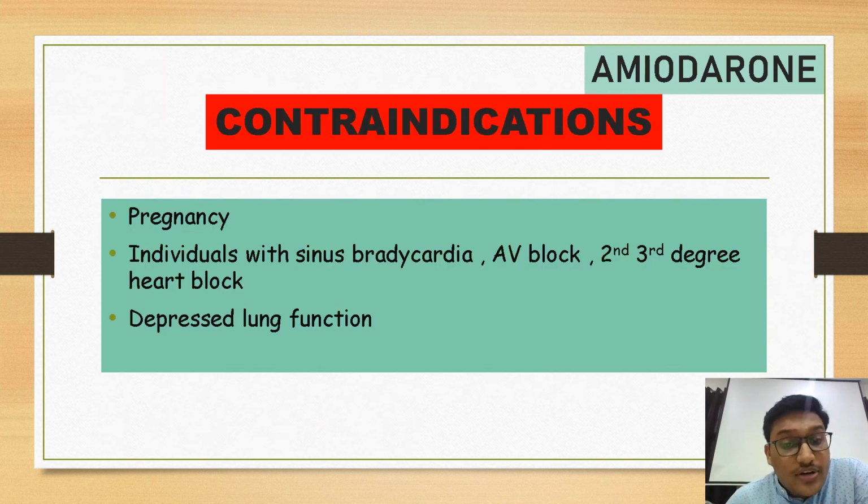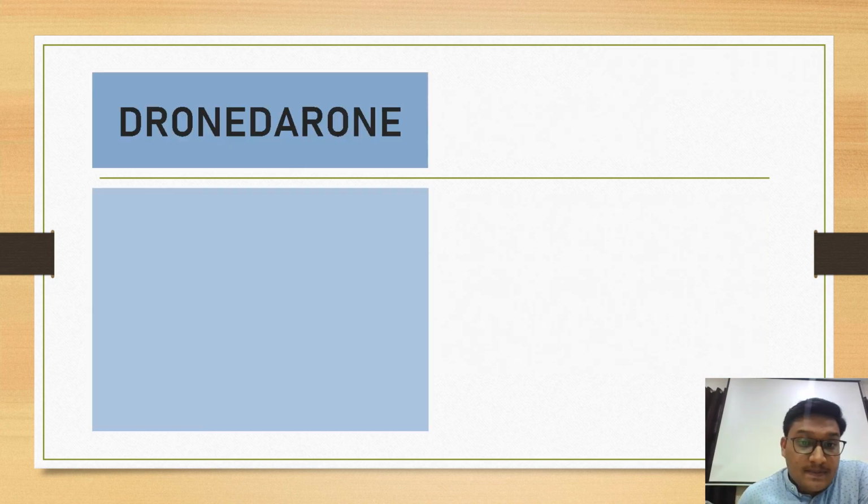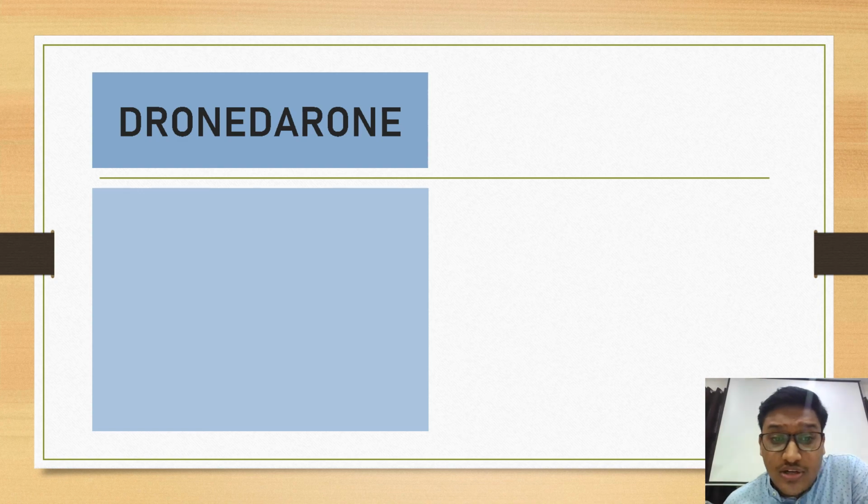What are the contraindications? It should not be given in pregnancy or to a female who is going to become pregnant. Also in individuals with sinus bradycardia, AV block, second or third degree heart blocks, and in patients with depressed lung functions. So coming to the other drugs, what are dronedarone and ibutilide?